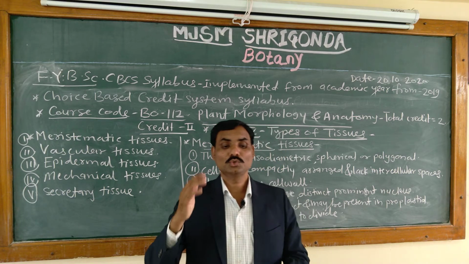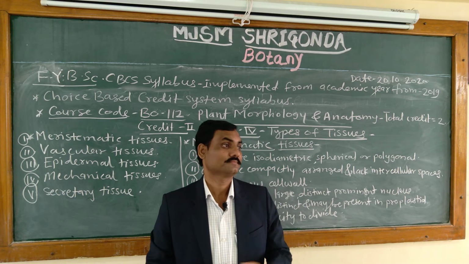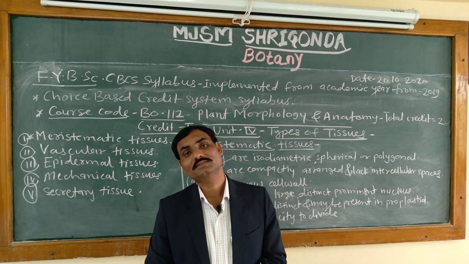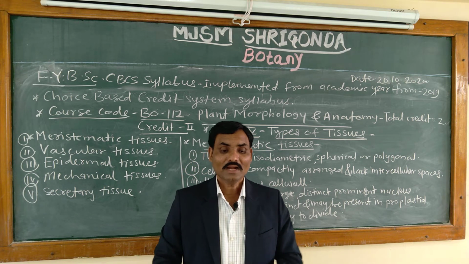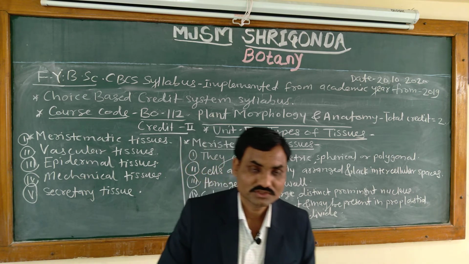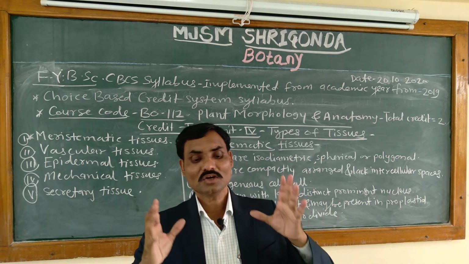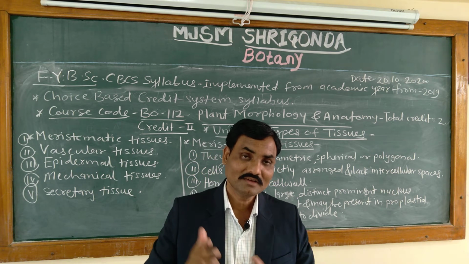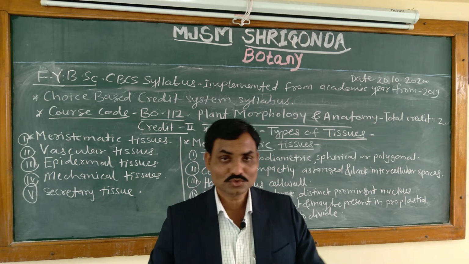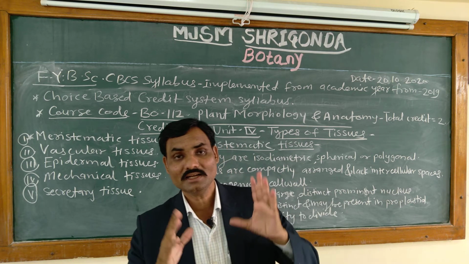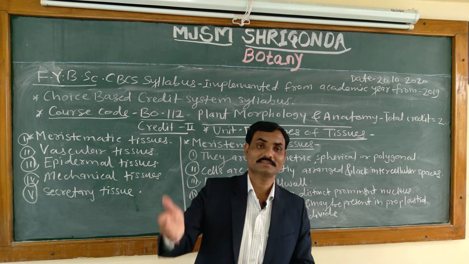Example, tissue concerned with conduction of food. We know that the root is one of the important organs to absorb water and minerals from the soil. The conduction of food and water occurs through the vascular tissue system, which forms a coherent system extending continuously from the root to the apex of the plant, through each organ of the entire plant.